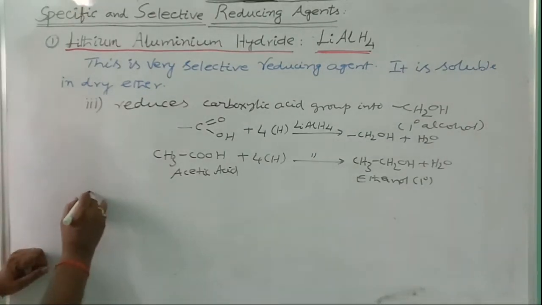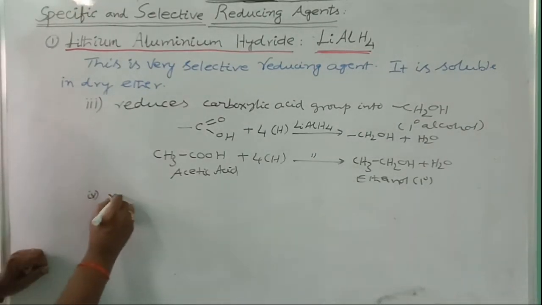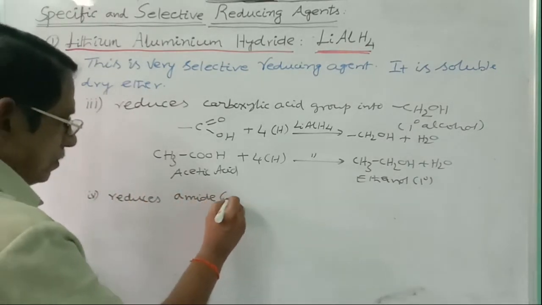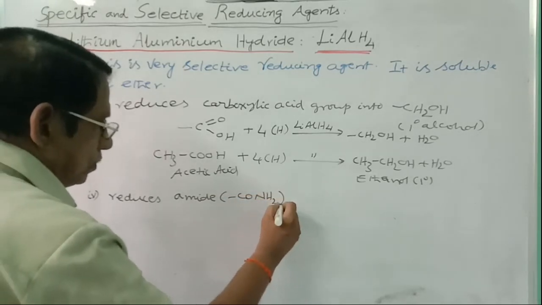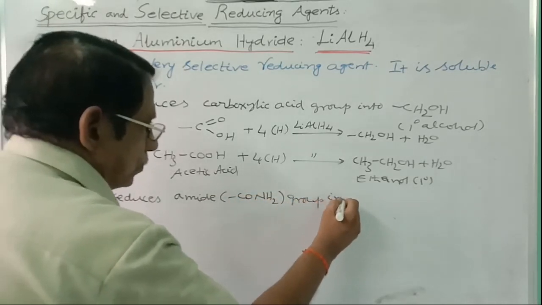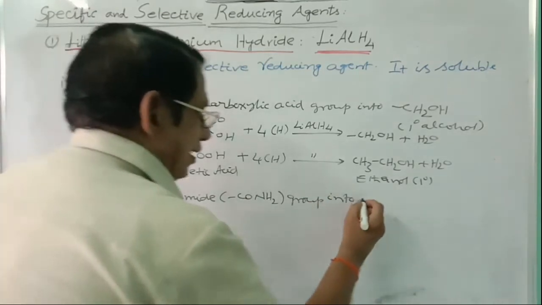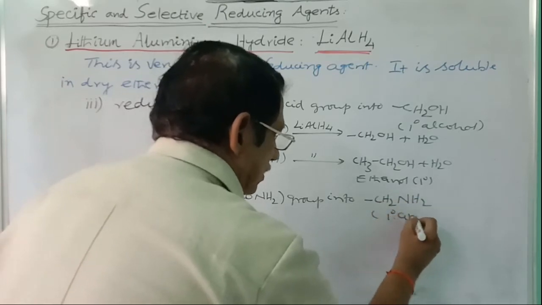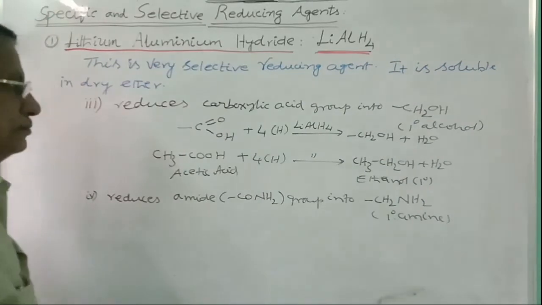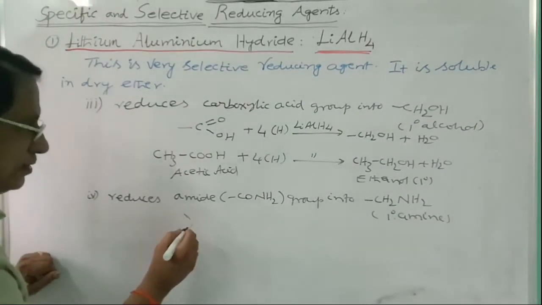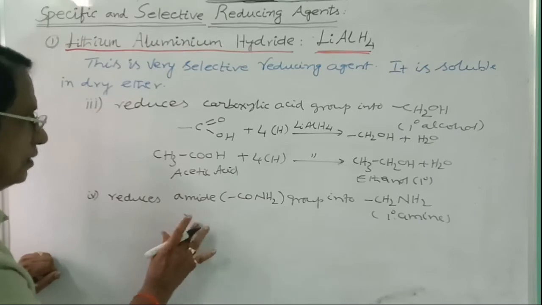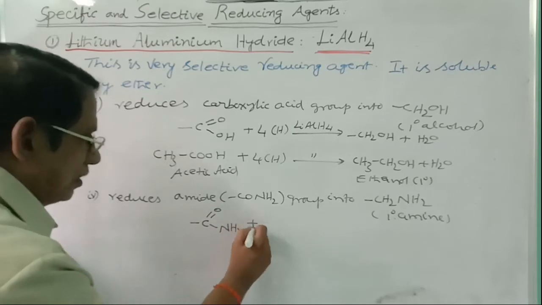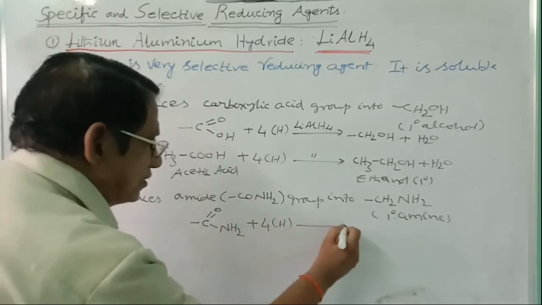And also, the fourth one, the last one, it also reduces amide, that means the CONH2 group, into CH2NH2. That is a primary amine, an aliphatic primary amine. So you can once again write here CONH2, this is amide, plus 4 hydrogens from lithium aluminum hydride.